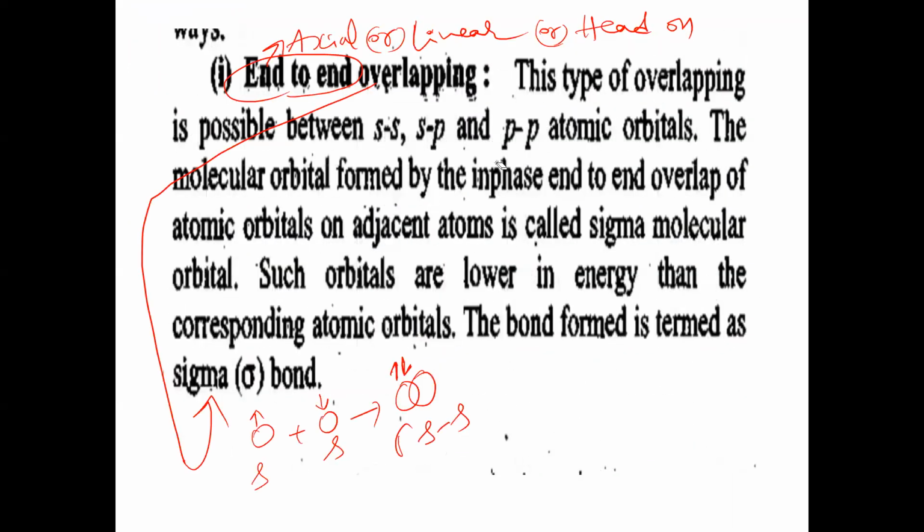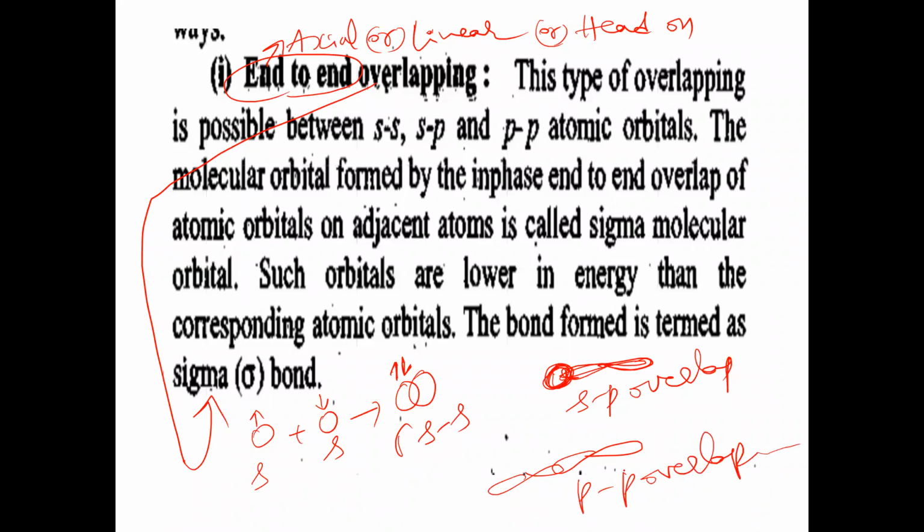So here we have SS overlapping, SP overlapping, and PP overlapping. Between s orbital and p orbital, it is called SP overlapping, one s orbital of one atom and p orbital of another atom. And next one, between two p orbitals, it is called PP overlapping. So we have PP overlapping, SP overlapping, and SS overlapping.